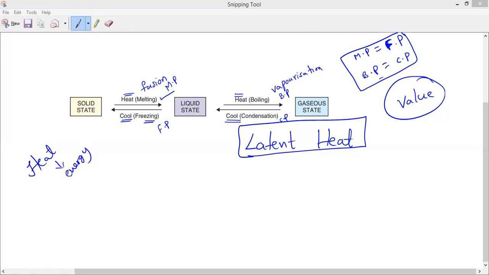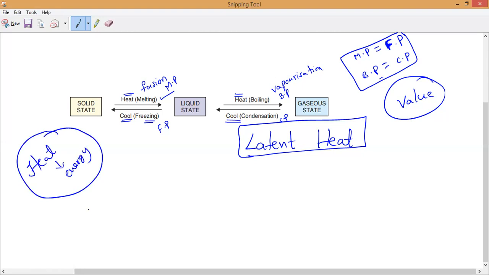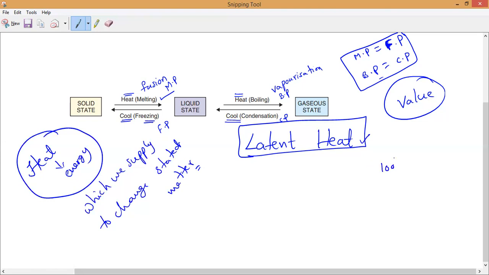Do you understand, Hari? So whatever heat energy we supply to change the state of matter, that is what we call latent heat. Understanding, everyone?